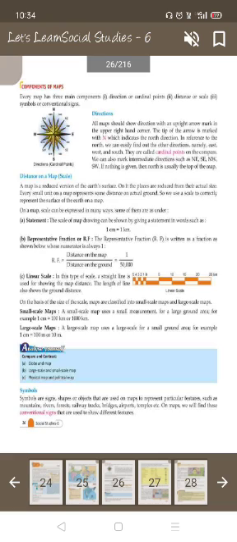Components of map. Every map has three main components: the direction, the distance, and the symbols. Direction. All maps should show the direction with an upright arrow mark in the upper right hand corner. The tip of the arrow is marked with N, which means the north direction. Distance, or we can say scale.